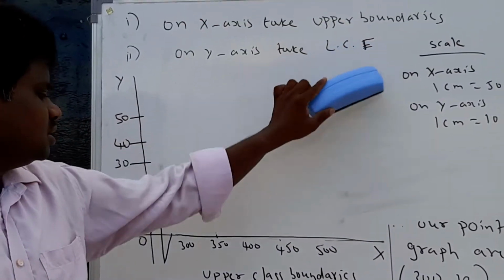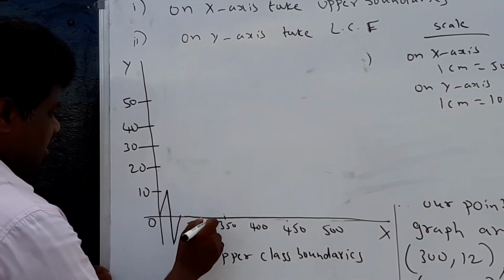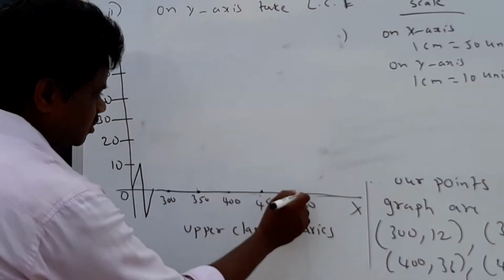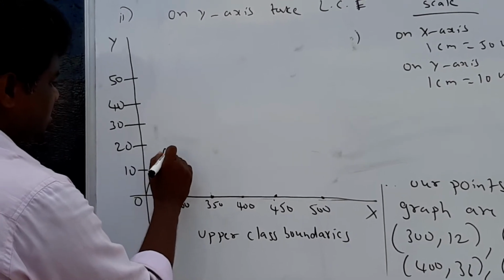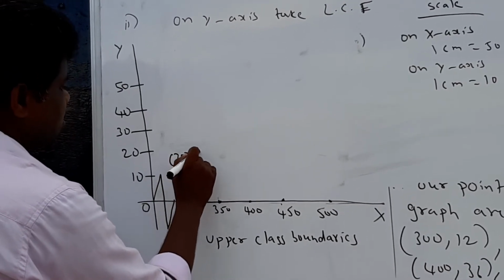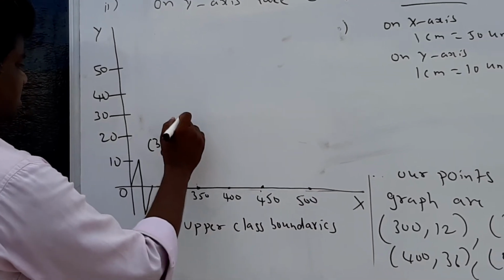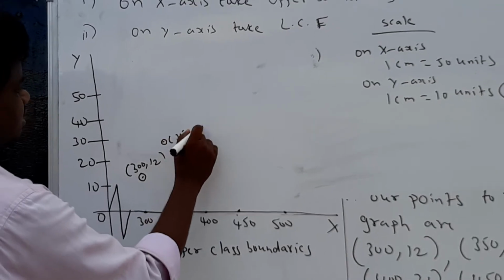So first point 300, 12. If you take 300, this is 300, 350, 400, 450, 500. 300, 12 means this is 300, 12. Next 350, 26. So that is 350, 26.